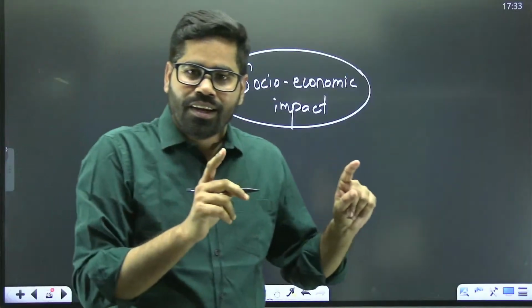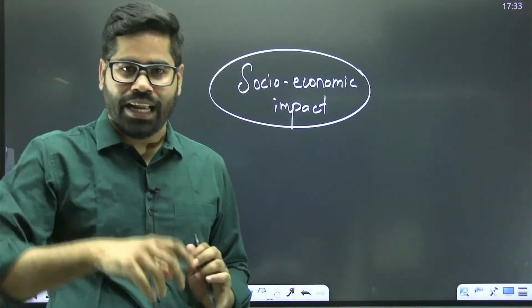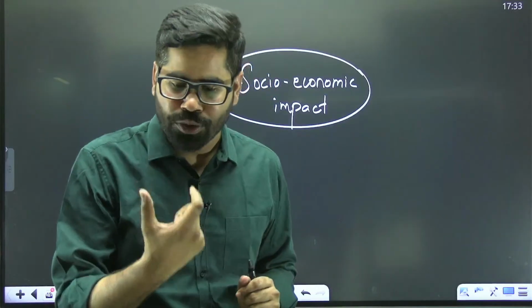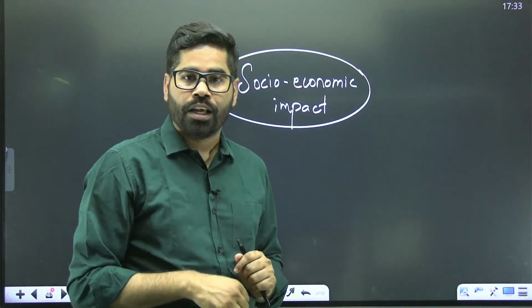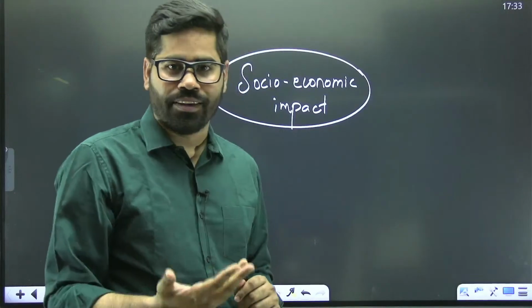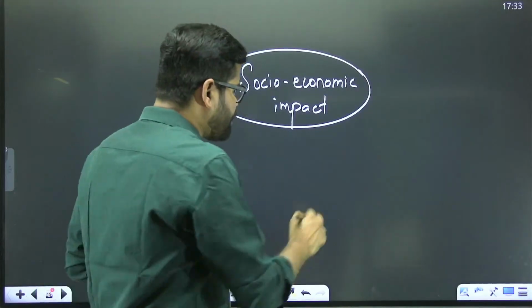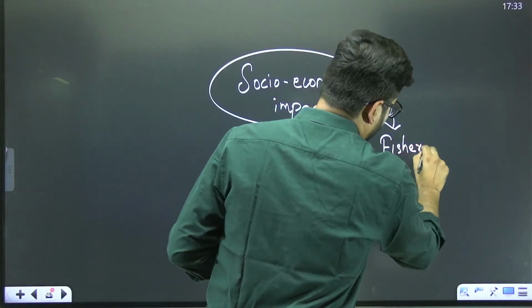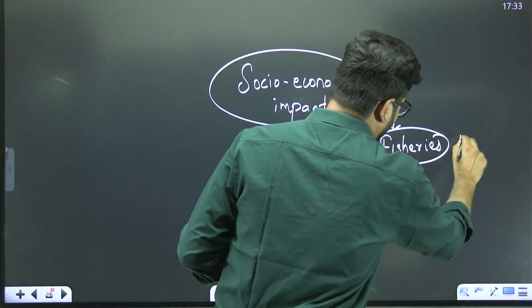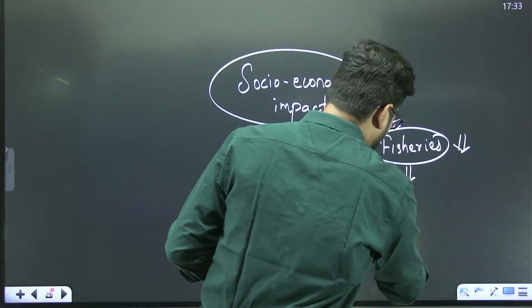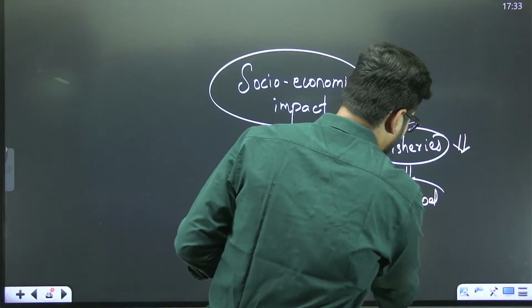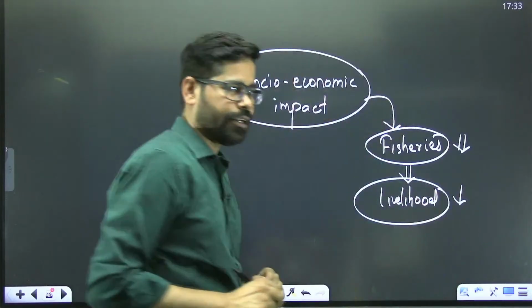Like the fisheries in this area: if there is too much oil spill, will the fisherman be able to conduct fishing in that area? Many of the fishes will be dead. So fisheries are going to be impacted, and so is the livelihood.